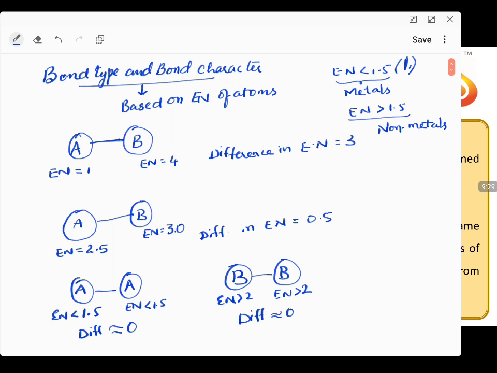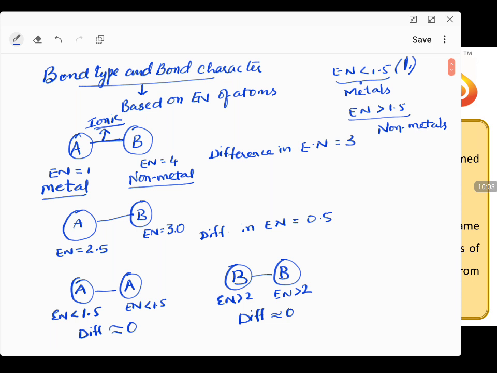So coming to this, the first category I'm going to divide depending on electronegativity. As I have previously taken, this electronegativity value indicates this is a metal. This electronegativity value indicates this is a non-metal. And what is the condition? If a metal and non-metal combine, what type of bond is possible over here? If a metal and non-metal combine, the possible bond is ionic bond. Correct? Very good.